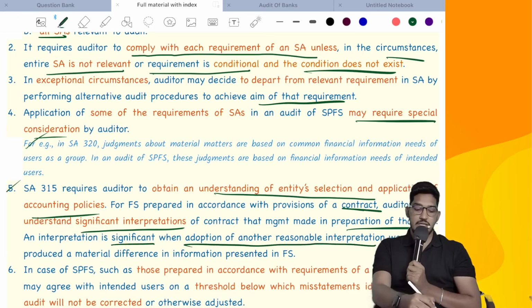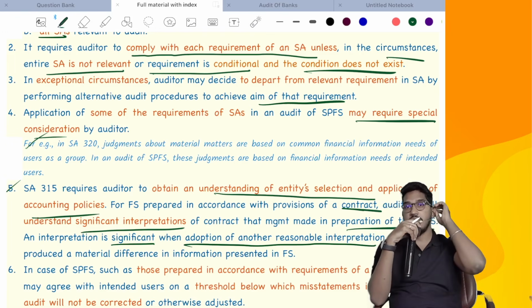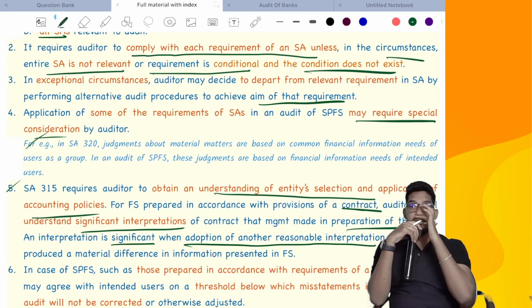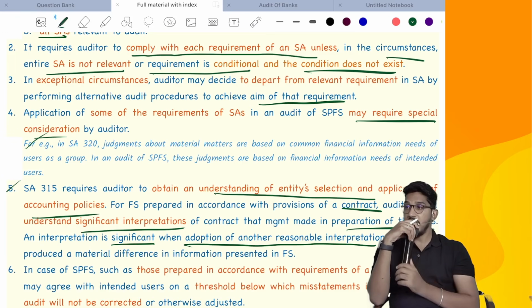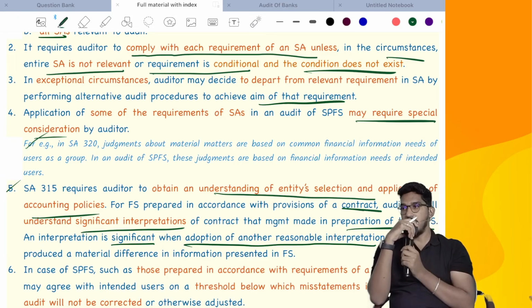As per SA315, we need to understand the entity, its environment and its internal control. As a part of that, we also obtain an understanding of accounting policies followed. Now, if you are auditing special purpose financial statements and the framework is given by a contract, you need to also understand significant interpretations from the contract.